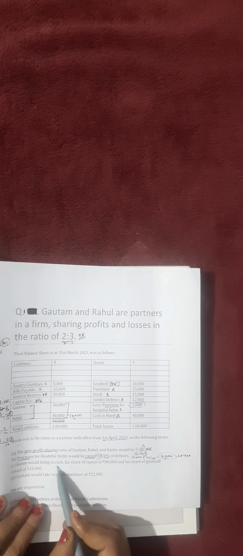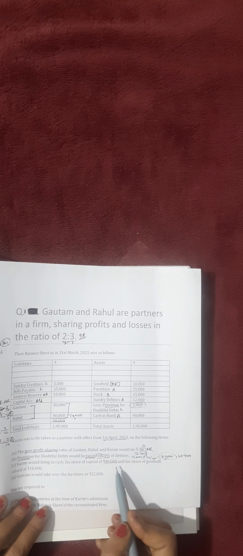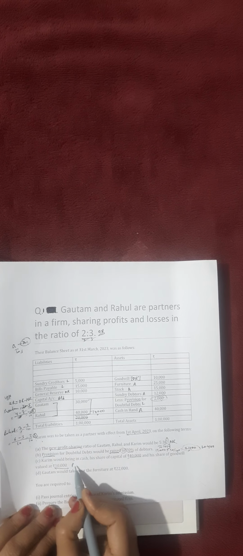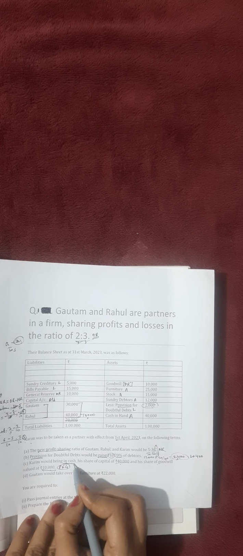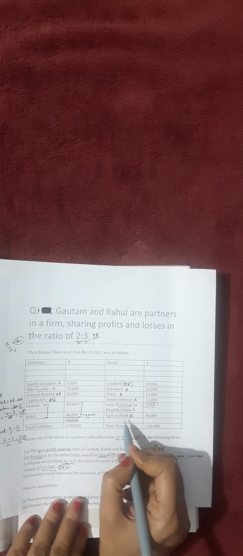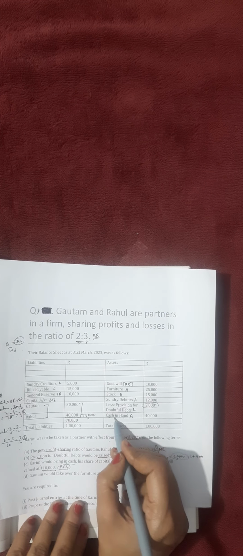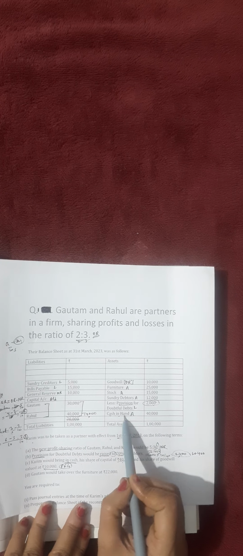Now Karim would bring in cash, his capital 40,000 and his share of goodwill. This share of goodwill is premium for goodwill, PFG. Okay, premium for goodwill, and this 40,000. Now see, he will bring in cash, the question will give, but we need to check in the balance sheet. If cash in hand is there, then in the journal we will use cash, and if cash at bank is given, then we will use bank. So you have to be vigilant about what is explained in the balance sheet.